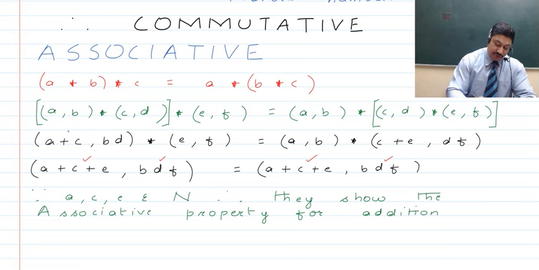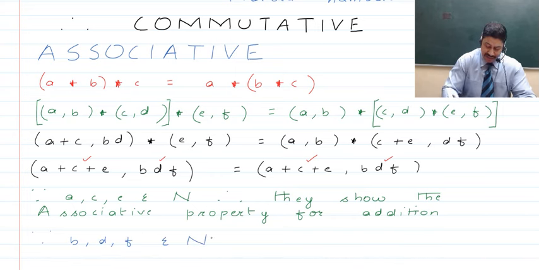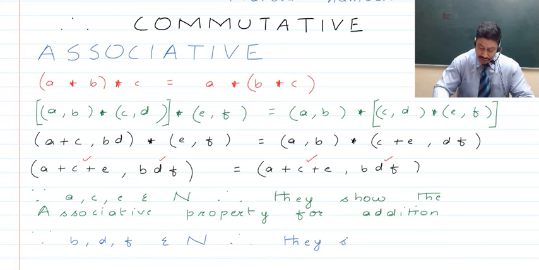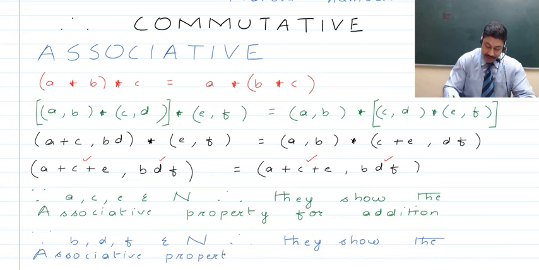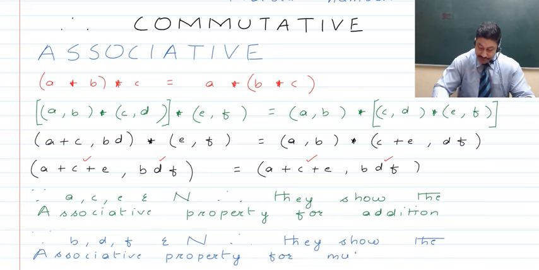And next, when we talk about the product, we will have B comma D comma F, which are all elements of natural numbers, therefore they show the associative property with regards to multiplication, right?